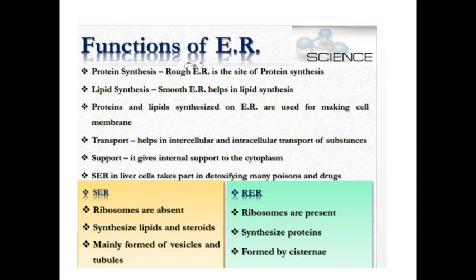In the smooth endoplasmic reticulum, ribosomes are absent, and in the rough endoplasmic reticulum, ribosomes are present. Smooth endoplasmic reticulum synthesizes lipids and steroids, while rough endoplasmic reticulum synthesizes proteins. Smooth endoplasmic reticulum is mainly formed of vesicles and tubules, and rough endoplasmic reticulum is formed of cisternae. The next,